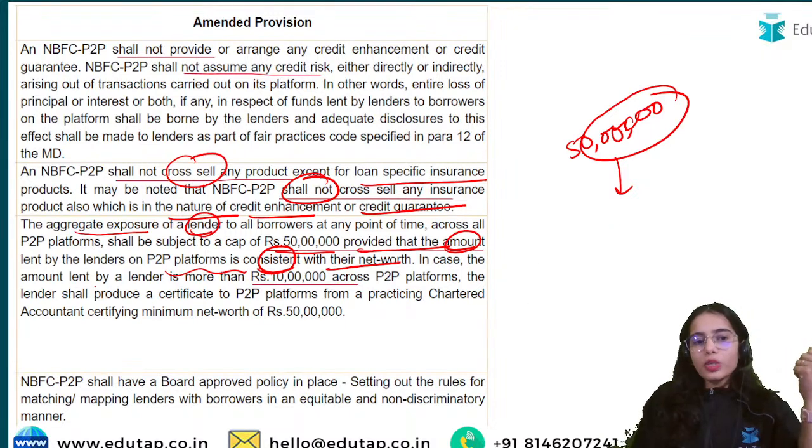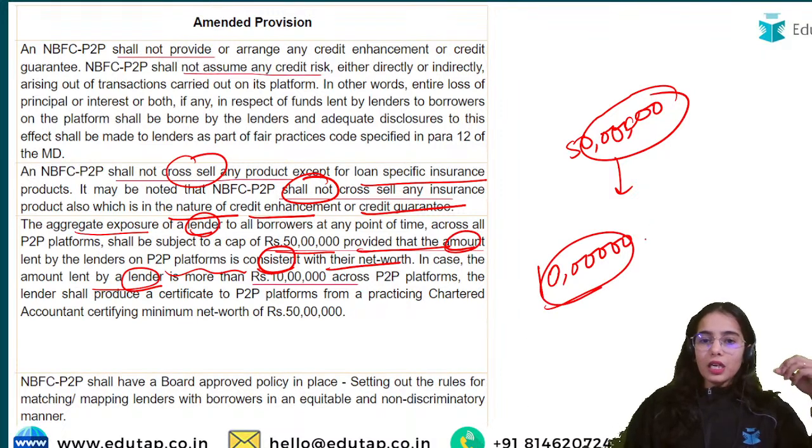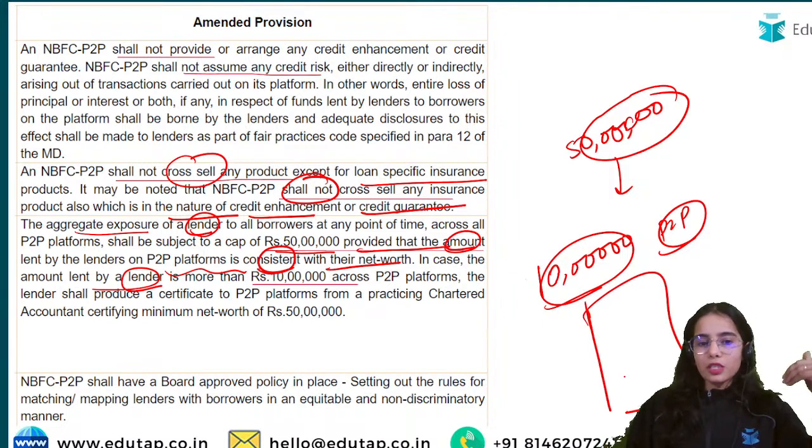In case the amount lent by a lender is more than 10 lakh rupees across the P2P platforms, the lender shall produce a certificate to the P2P platforms from a practicing chartered accountant.